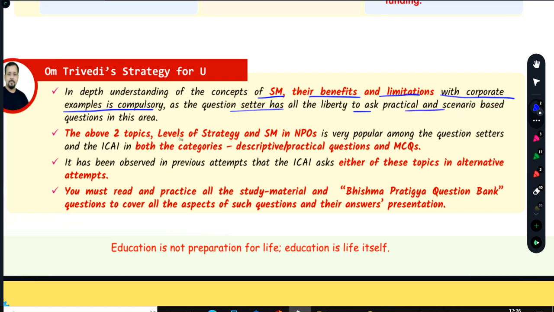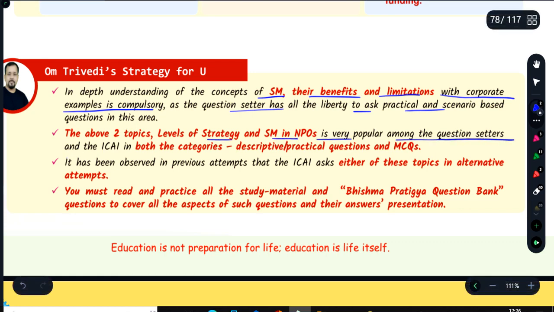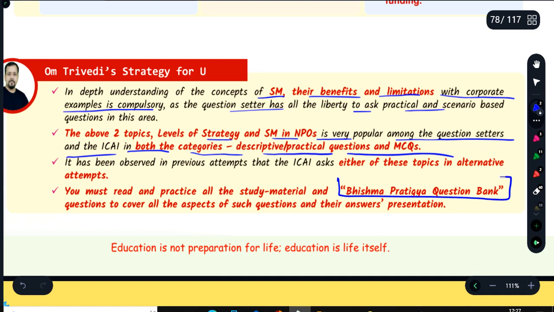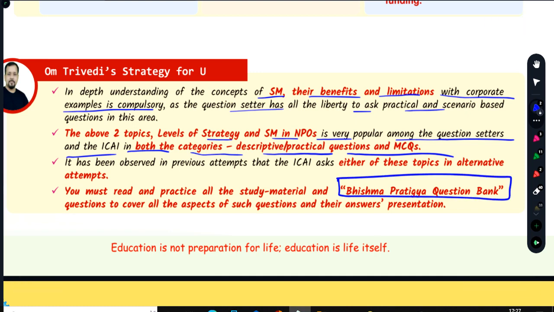The above two topics, levels of strategy and SM in NPO, are very popular among question setters, and ICAI has both categories: descriptive, practical, and MCQs. They can be asked. For this, I recommend the Bhishm Pratigya question bank, the mentor question banks that we have released. If you want, you can refer to their questions.